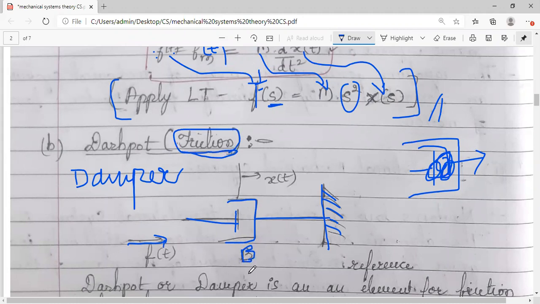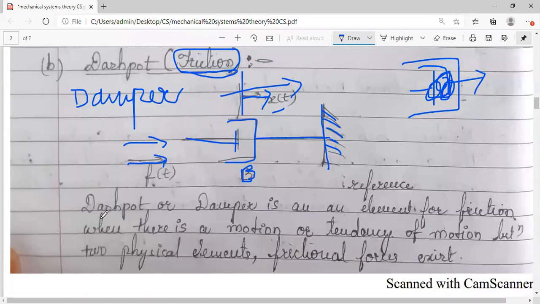Hence this capital B indicates the friction coefficient. And this indicates the displacement, x of t. In whichever direction the force is applied, the displacement will be in the same direction. That is the dashpot.